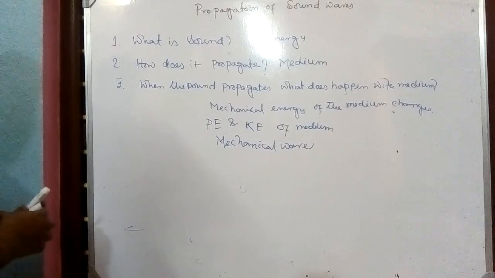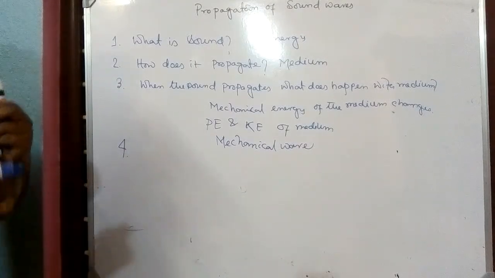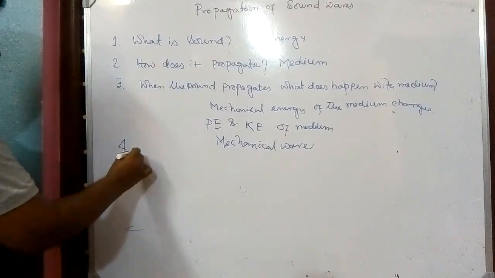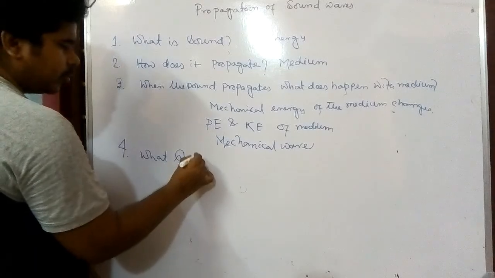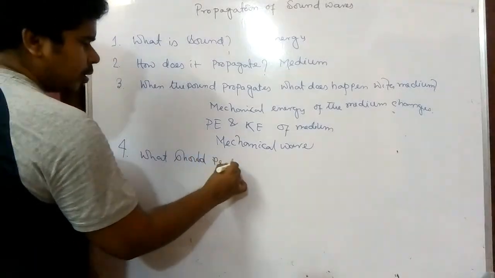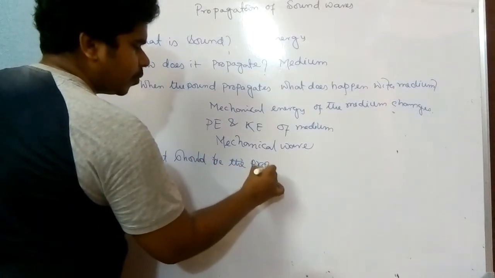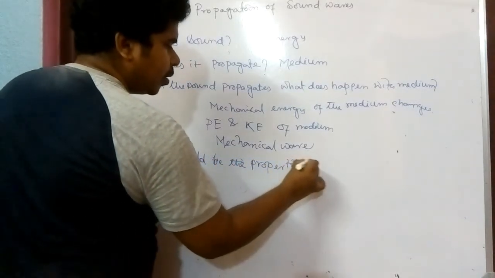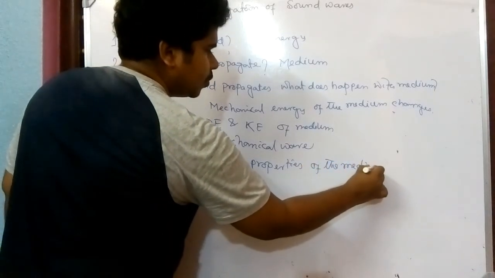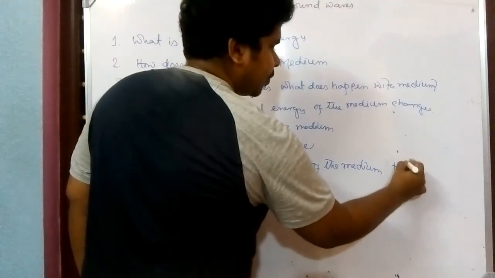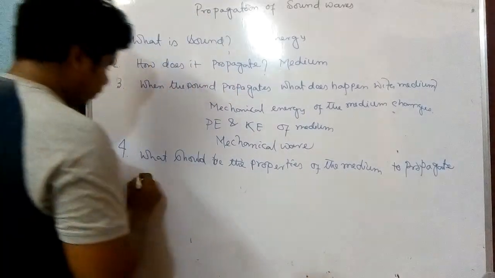Now question number 4. Okay, the next question we'll ask is, what should be the properties of the medium to propagate sound?